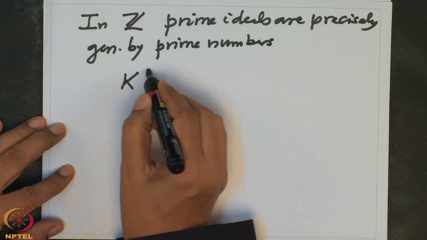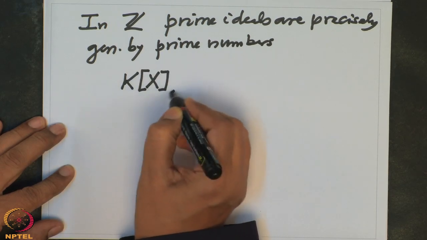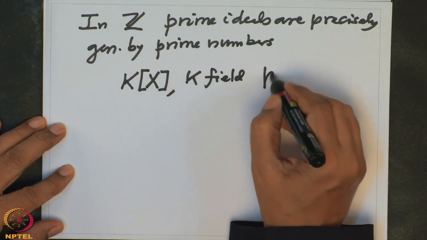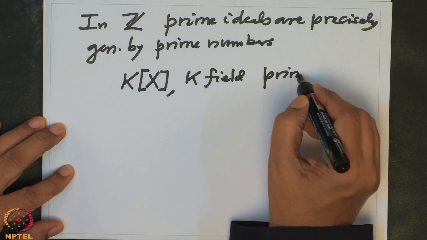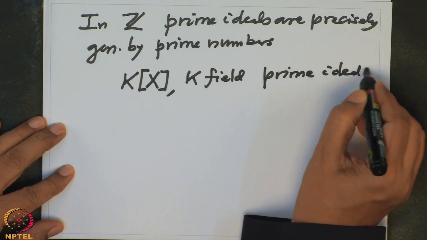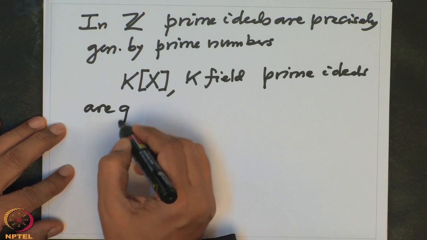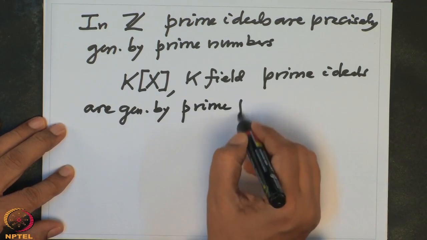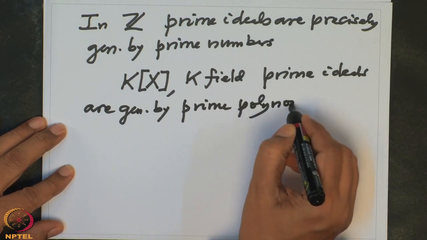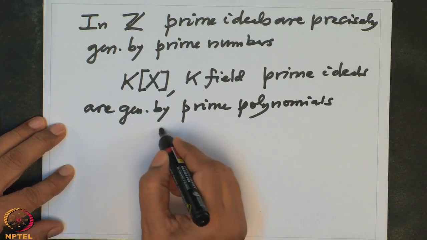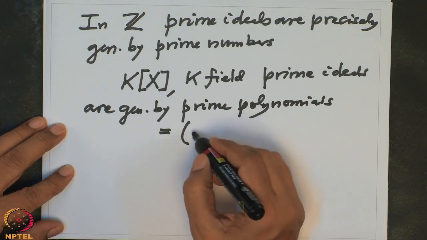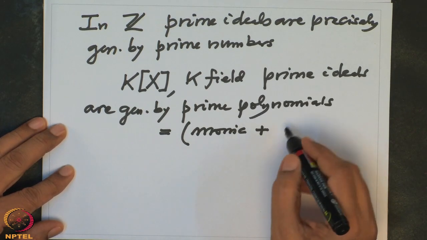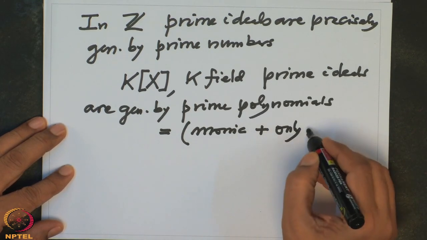Similarly, in the polynomial ring over an arbitrary field, the prime ideals are precisely the ideals generated by prime polynomials. What are the prime polynomials? Just let me recall.